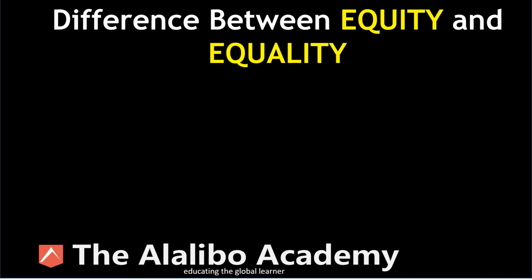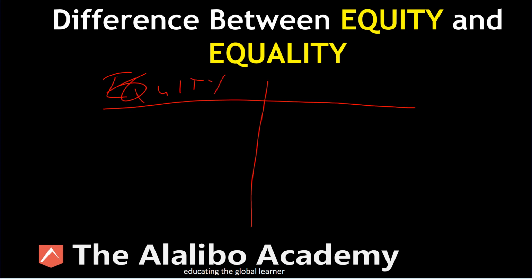All right, so let's get started. Now, the question is, what is the difference between equality on one hand and equity on the other hand? Well, let's take a closer look. So here we have equity, and here we have equality. So equity then is fairness.